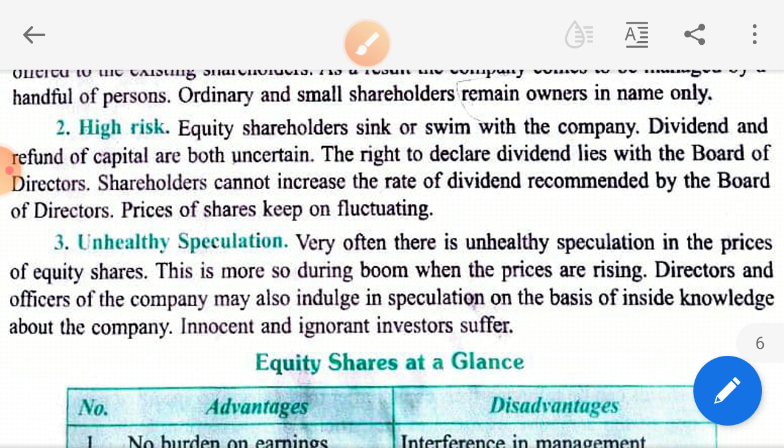So the company takes undue advantage. Clear? Like many officers in the company purchase shares of their own company when there is a rise in the price of shares, and as soon as the price falls they start selling. So the innocent investors fall prey, and they lose a lot of money in making investments. So that is termed as unhealthy speculation.